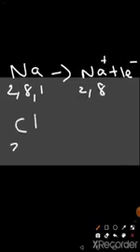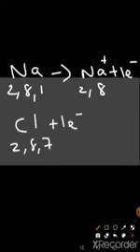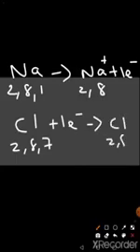Chlorine, electronic configuration 2, 8, 7. When it accepts one electron, it will become stable and negatively charged. This is the equation form. Okay, now let's do the dot structure